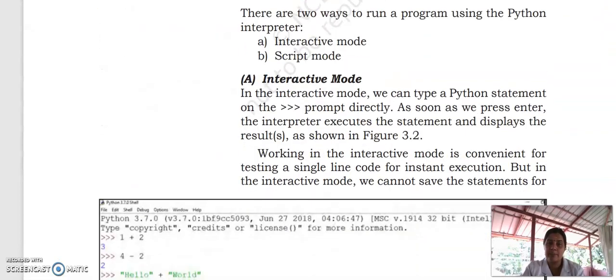In working with Python, there are two modes: interactive mode and script mode. In interactive mode, when we type a line, it is executed at the same time. That means when we give an input, for example an output statement, at the same time we will get the output also, which is known as interactive mode.